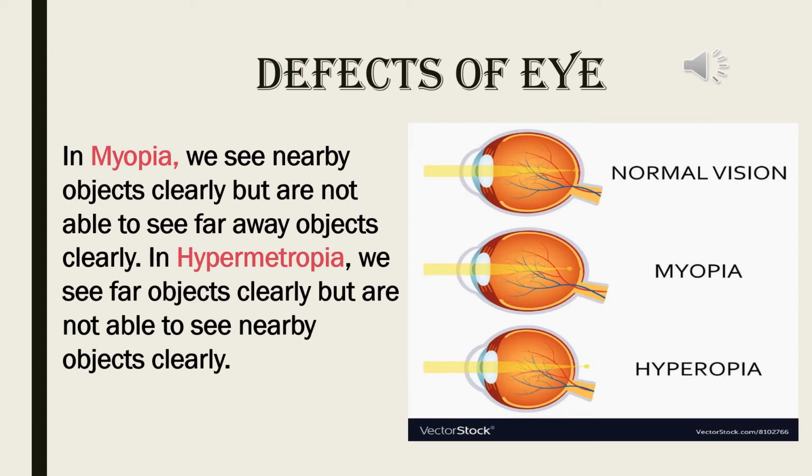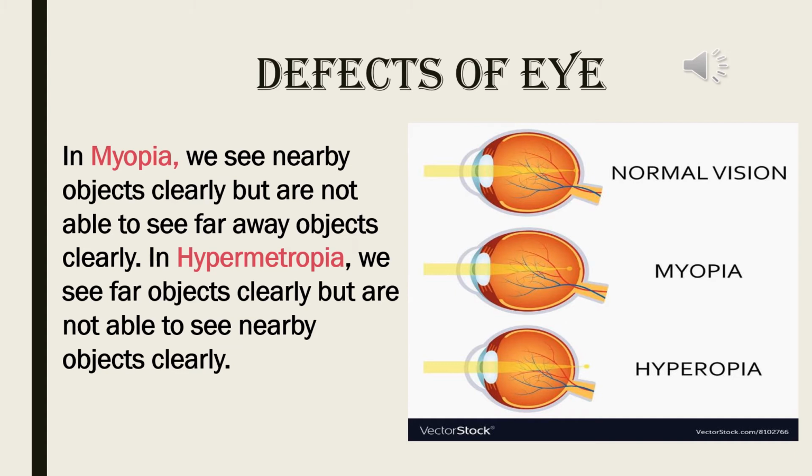But there are two types of defects in the eye. One is myopia and another one is hyperopia or hypermetropia. Now, see in myopia, that triangle actually stops before that retina. And in case of hypermetropia, it has crossed the eye. In both the cases, we cannot see the object properly.